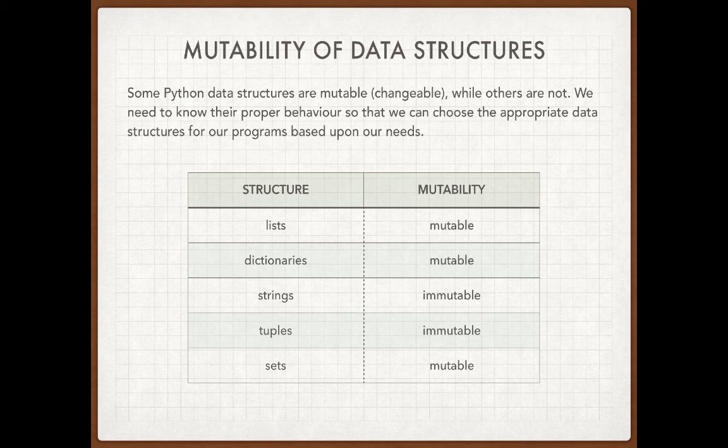Is a string mutable? No, it is not. And at first, this strikes people as a little bit odd. We cannot change a string. Once we define a string, that's what it is, always and forever. If we want to change a string into something else, like making a singular thing into a plural thing, we actually have to copy the string and put it into a new bucket.